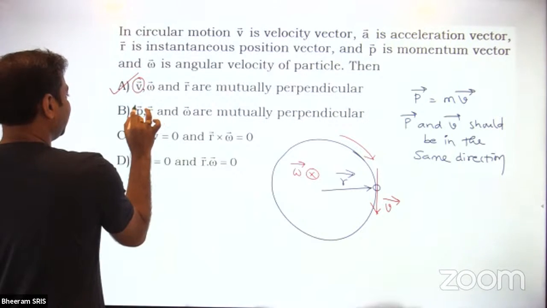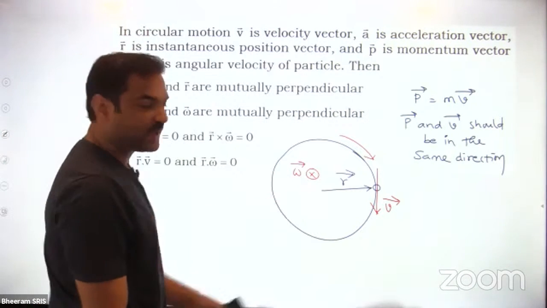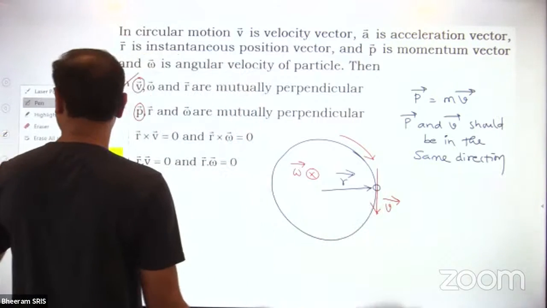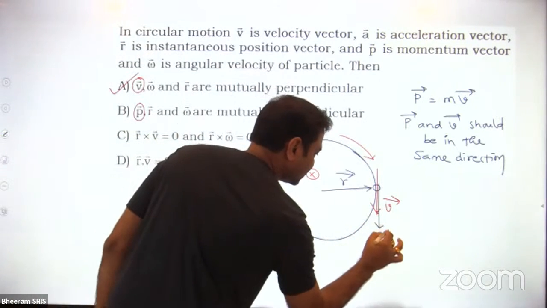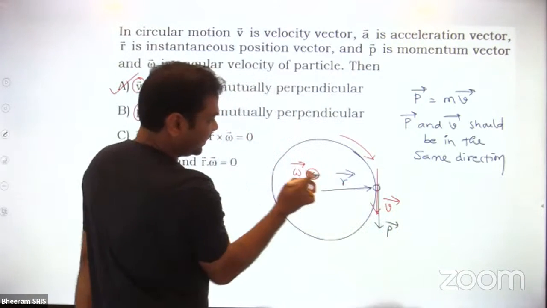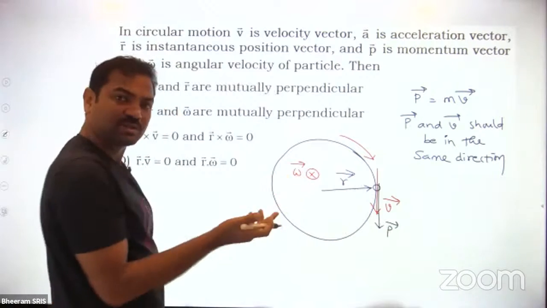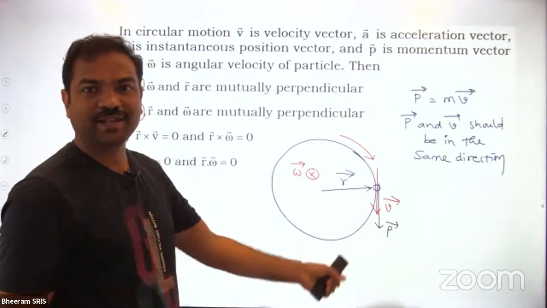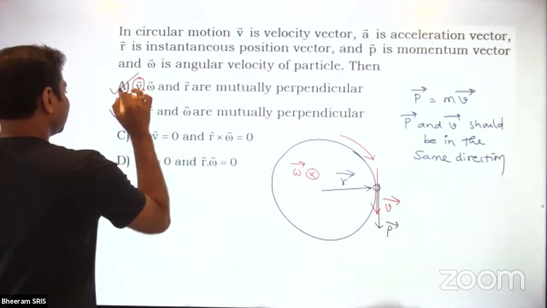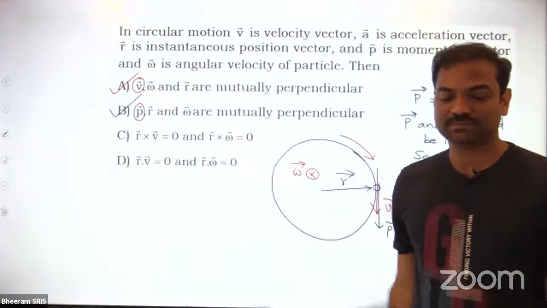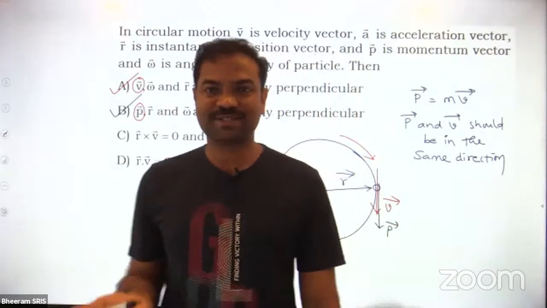See, a little change I made here. V bar direction and P bar direction are the same, no? V bar and P bar both are in the same direction only. Let us say this is the P bar direction. So if V bar, R bar, omega bar are mutually perpendicular vectors, then P bar, R bar, omega bar are also mutually perpendicular vectors, because V bar direction and P bar direction are the same. So this option also will be correct. In the place of V bar, you can keep P bar.